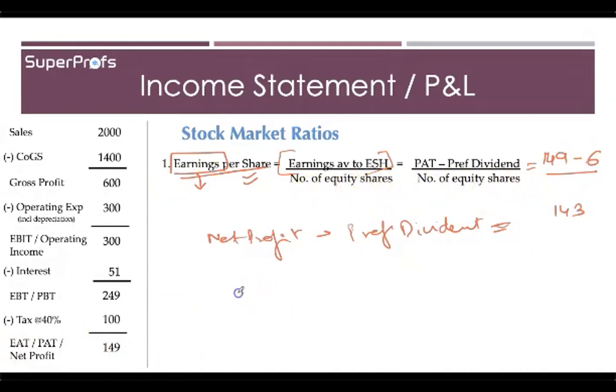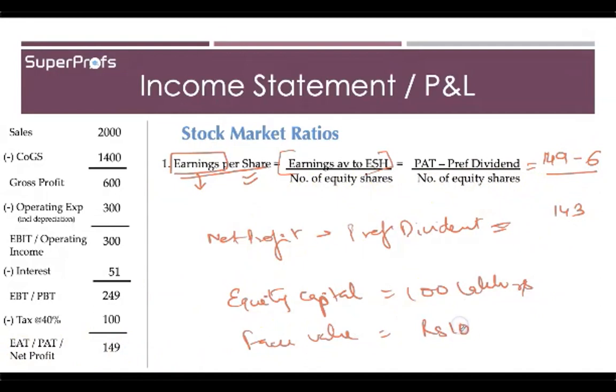So remember that the equity capital in the example was 100 lakh rupees. Now, assuming that the face value of these shares is rupees 10, number of equity shares would be 10 lakh.